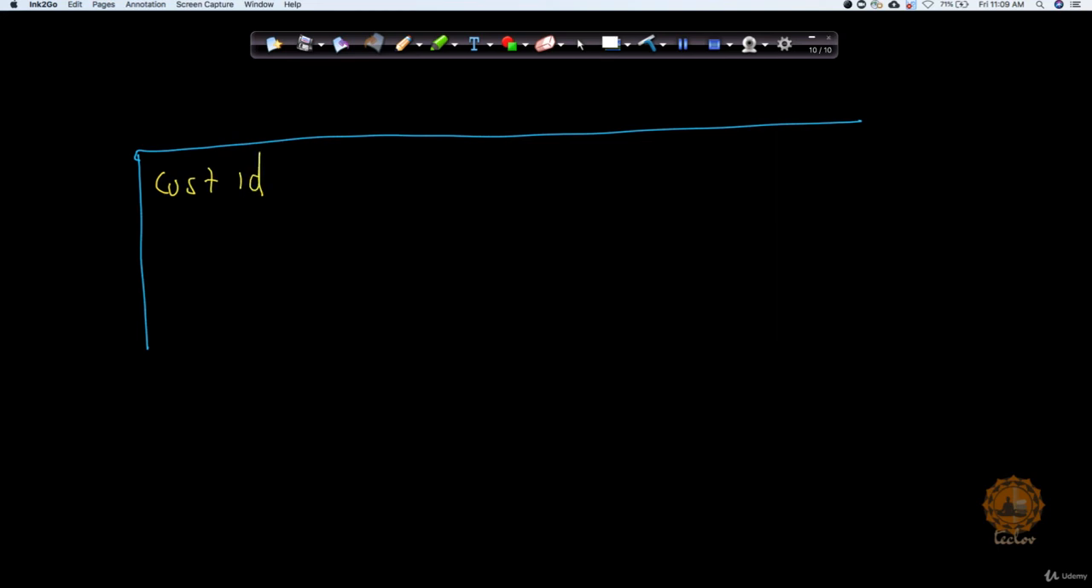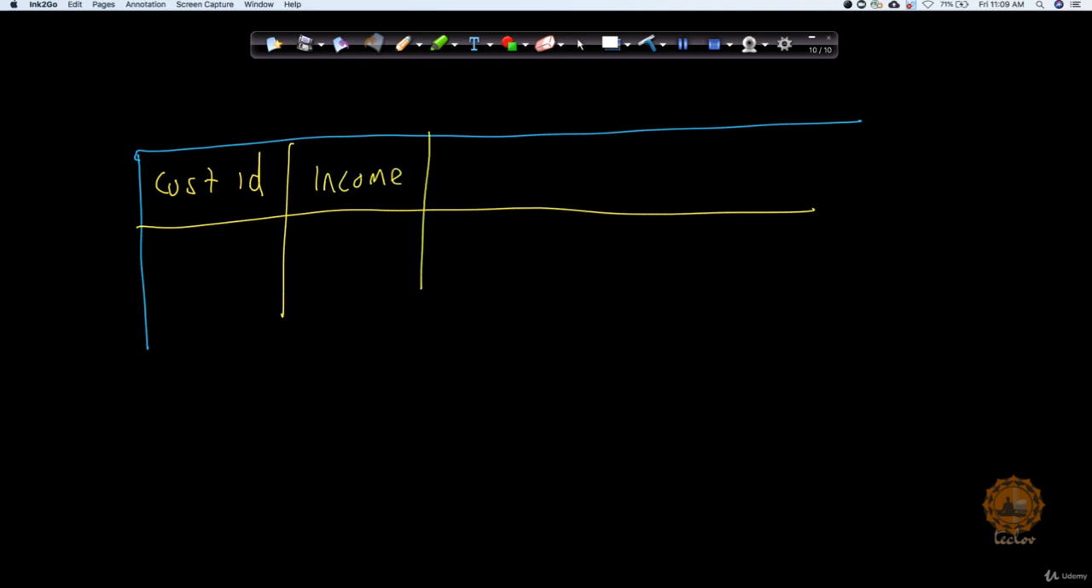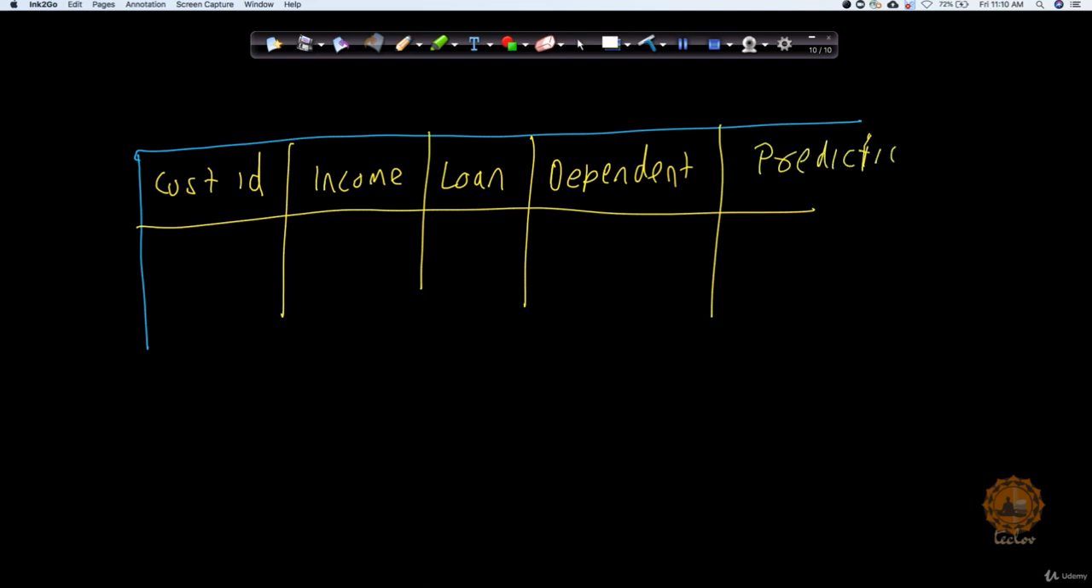So, let's say I have data with me. The first column is the customer ID. I have the income of that person. I have the loan which is due for them. How many dependents that person has. And in the last column, I have a default prediction for them, whether this person is going to default or not. Let's say I have some data for it.